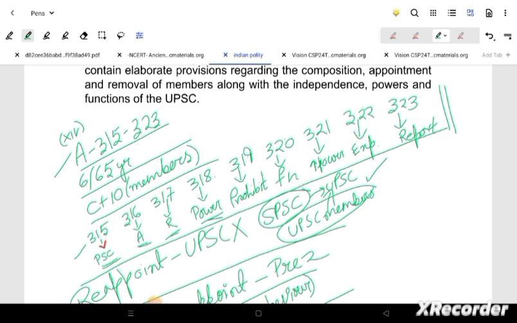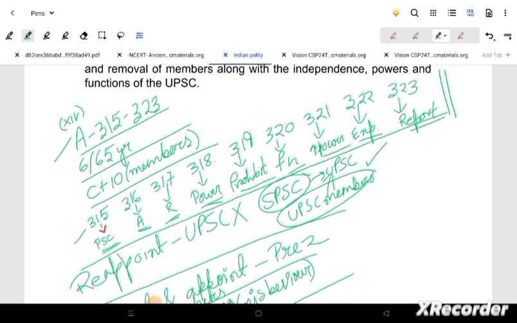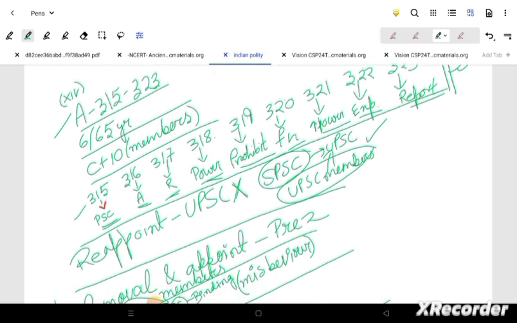Now 318 is where we will be seeing the power, right? The power is given to UPSC, that is where 318 comes. Now 319 is the prohibition for such kind of appointments, or prohibition for their employees or other things, that is the power of prohibition. Then we go to 320 where the function will be given. 321 is increasing of the power, 322 is expenses, 323 is the report. So those are the small points we are going to remember, and whenever it is asked we will do this in a bit, right?